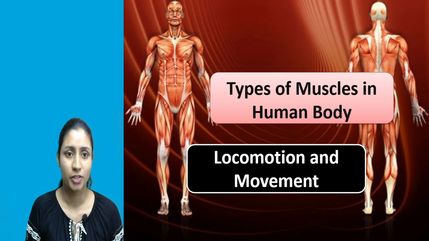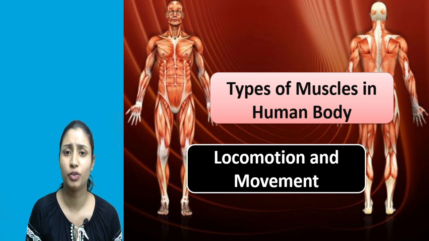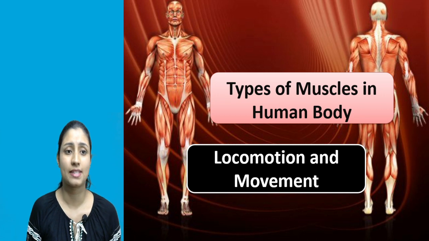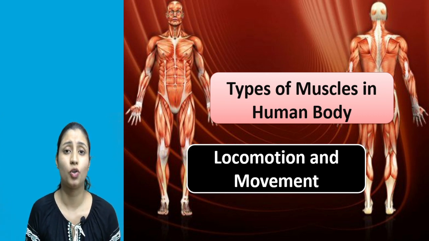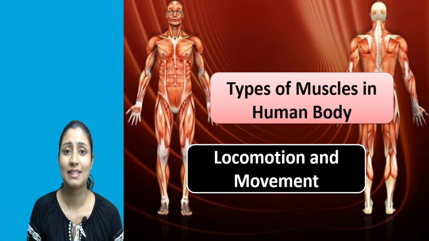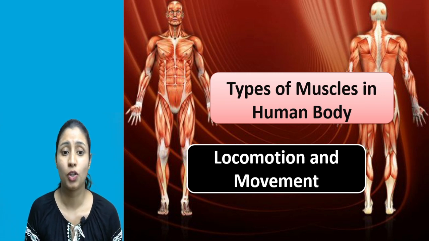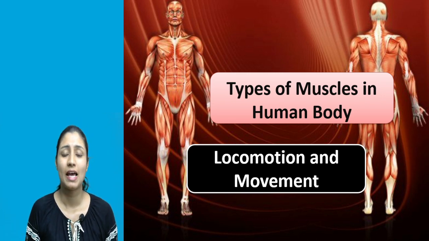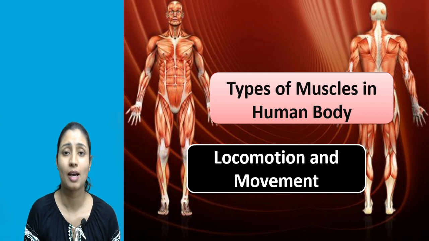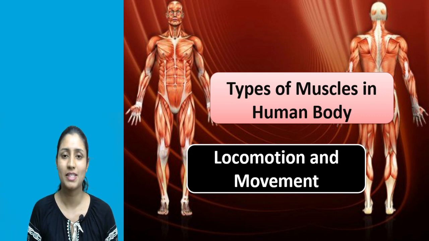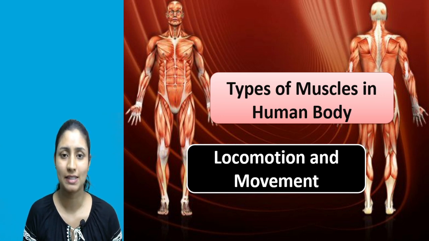For example, let's take the example of human beings. We human beings have legs, right? So with the help of legs, we can change our location. We can walk, we can go somewhere else, and we can change our position or place. That is nothing but locomotion. So humans have the ability to show locomotion. As we have seen, humans have the ability to show movement, and now we are seeing that humans have the ability to show locomotion also. That means humans can perform both activities, movement and locomotion.